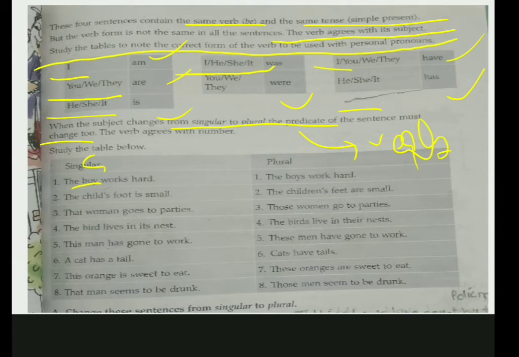Everywhere you cannot add s and make it plural. So in simple present tense, students, remember one thing: if you talk about singular, then with singular you have to add s after the verb. Is it understood or not? If your subject is singular, with the verb you have to add s.